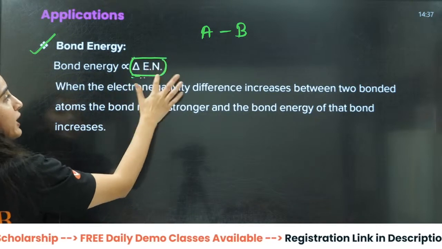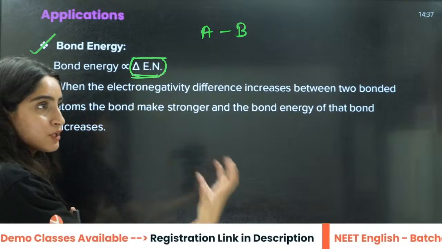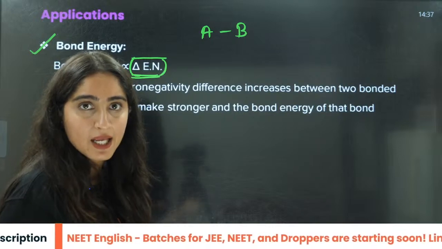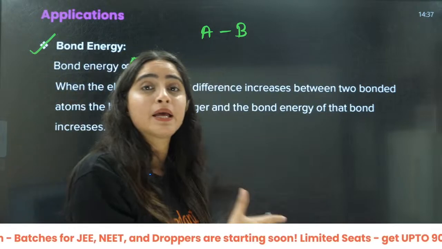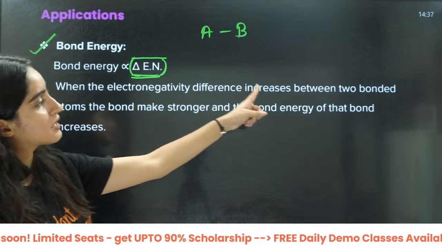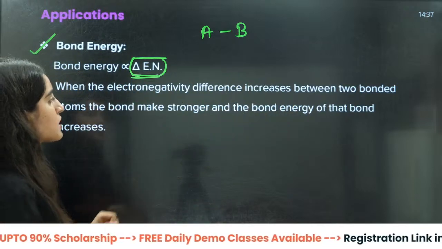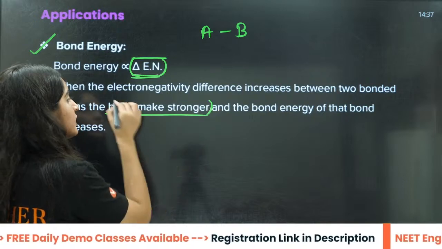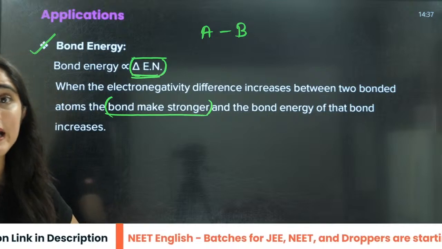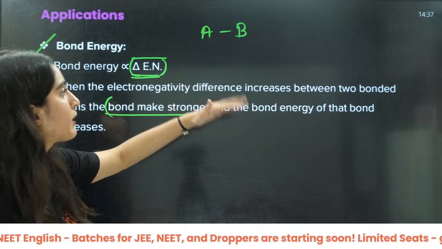The greater the delta electronegativity, that is, the greater the difference between the electronegativities, the more energy will be required to break that bond, right? So when the electronegativity difference between two bonded atoms increases, the bond becomes stronger, and the bond energy of that bond increases. Bond energy is basically the energy needed to break that bond.